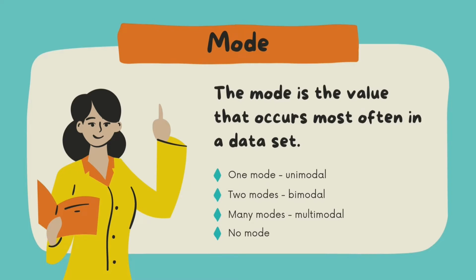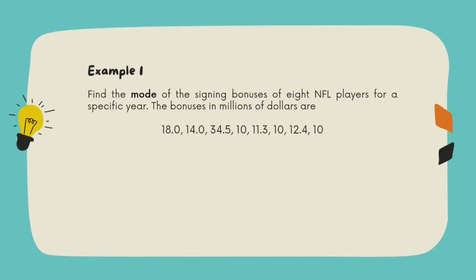So mode is the value that occurs most often in a dataset. A dataset that has only one mode is called unimodal. If it has two modes, then it's bimodal. Many modes, it's multimodal. And when no data value occurs more than once, we don't say the mode is 0. Instead, we say the dataset has no mode. Next, I'm going to show you how to find the mode.